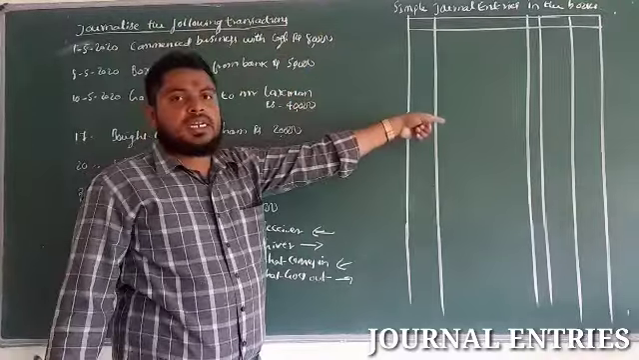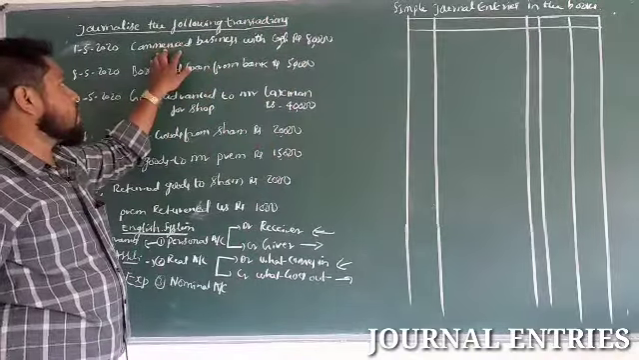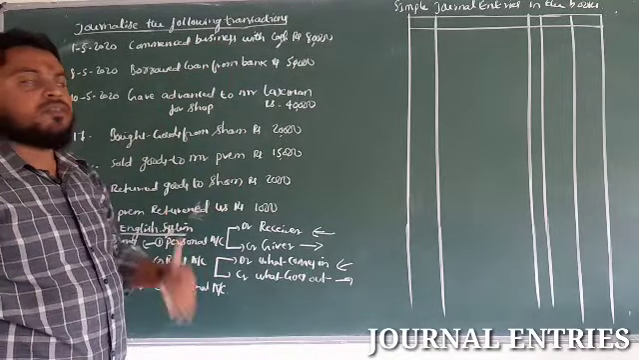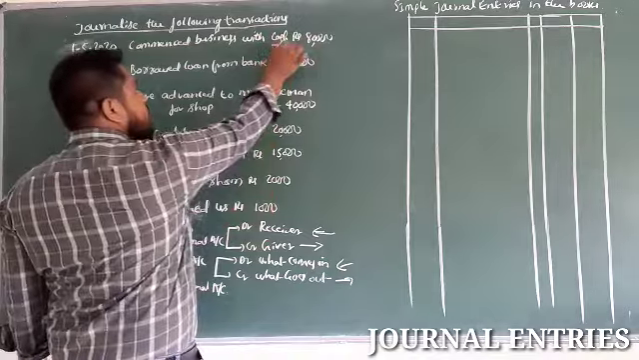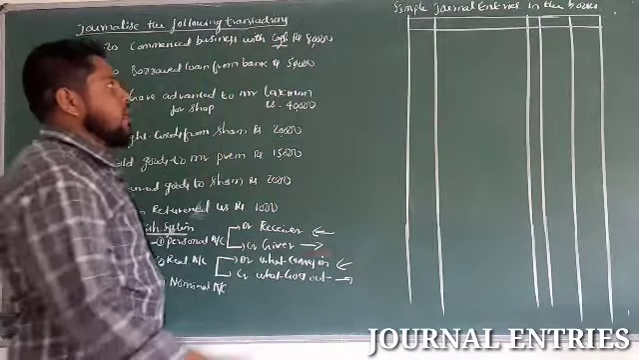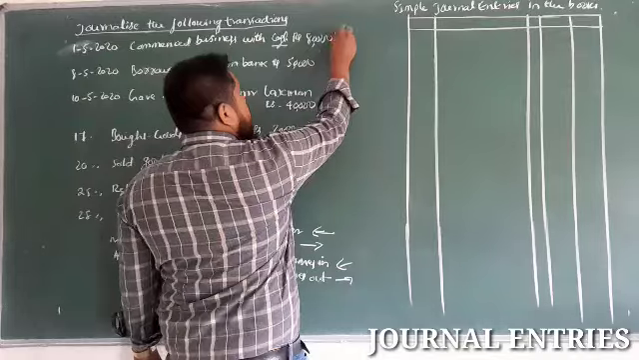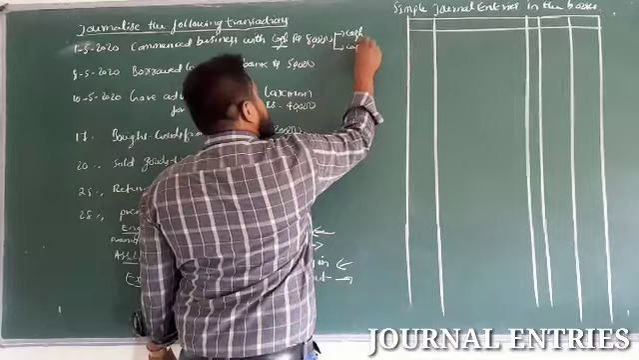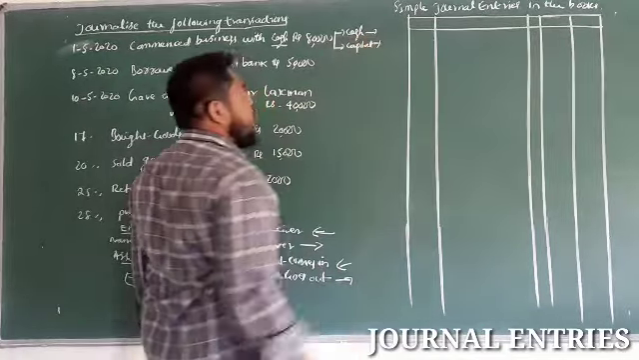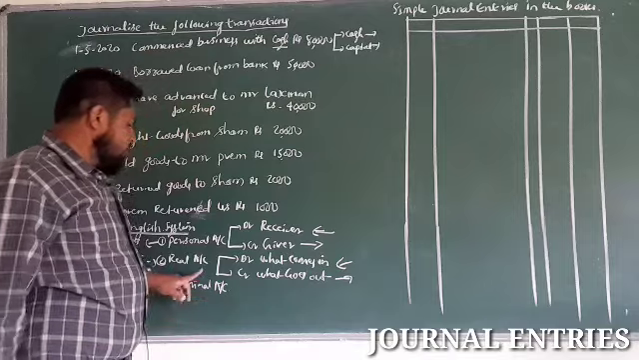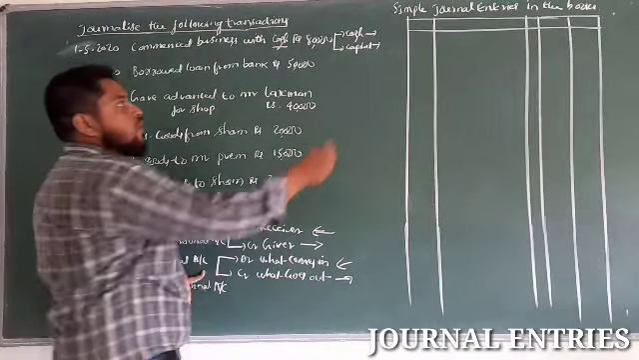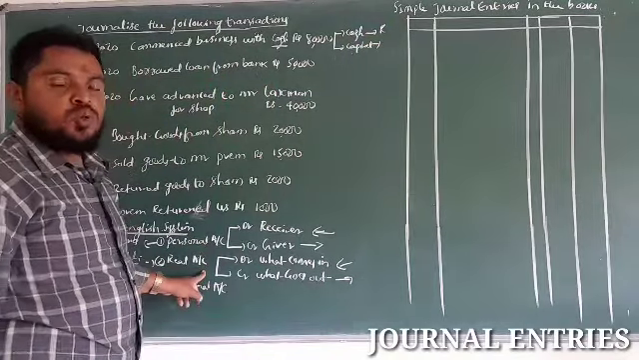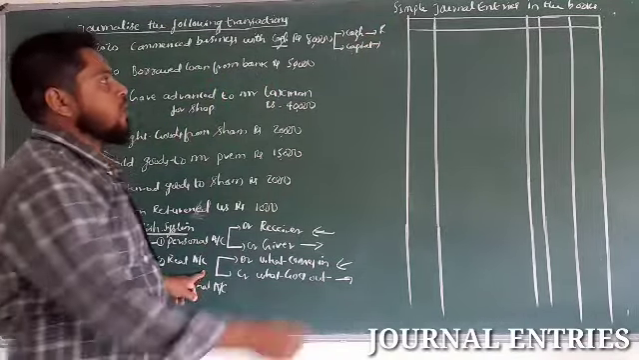Before passing the journal entry, let us analyze this transaction. Commenced business with cash: the owner is starting his business with the help of cash. In this transaction, two accounts are involved, cash and capital. Cash is an asset, so it comes under a real account. Capital means the owner here, so it comes under a personal account.